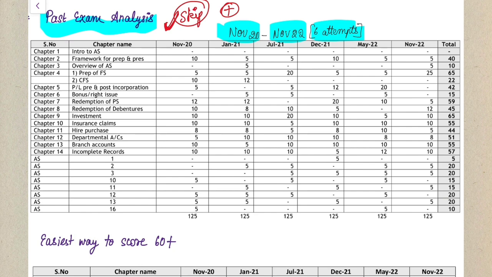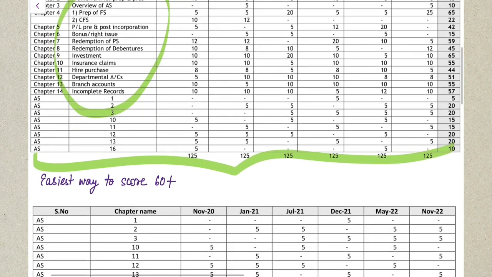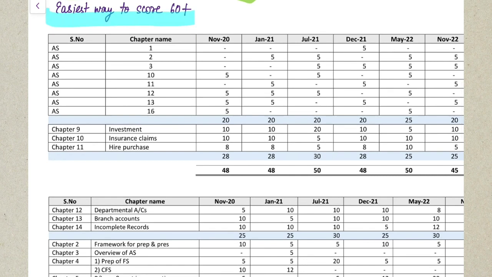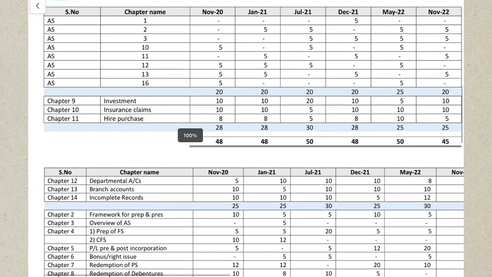And now what I have done with this analysis is that I have made analysis of what are the most important chapters out of this entire syllabus. That is what I've taken out and I've made them into a few buckets, and here this is what we are going to discuss. So starting with the next topic, which is what is the easiest way to score 60 plus in your examinations. So the first easiest method is that you should know what are the important chapters, how much marks it is being asked in the exam, and what is the weightage that ICAI gives to them. Yes, so with the analysis that I have made above, I have made an even better analysis below,